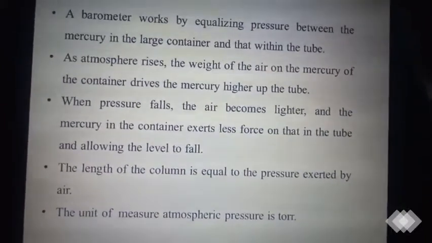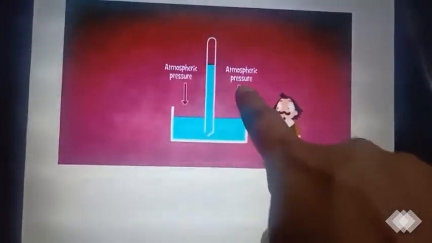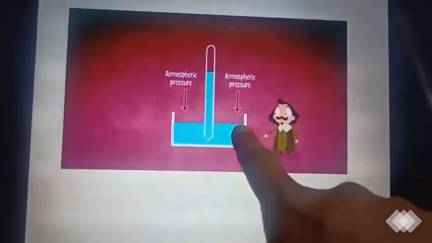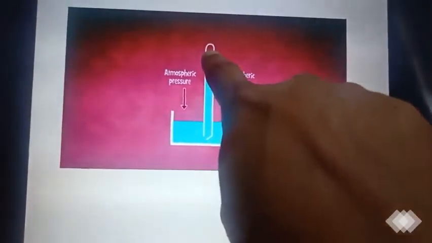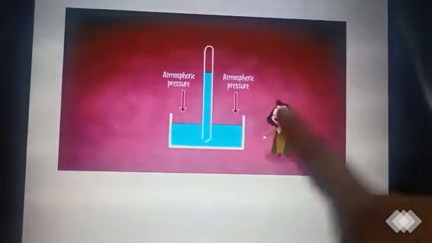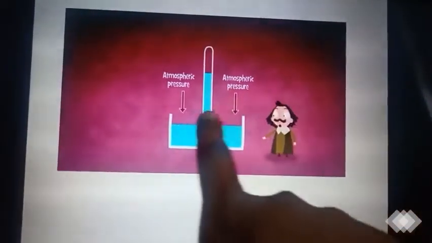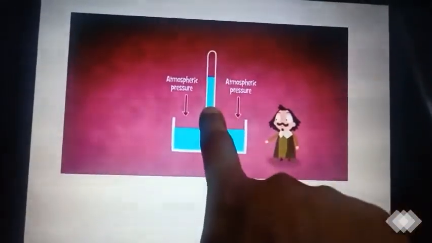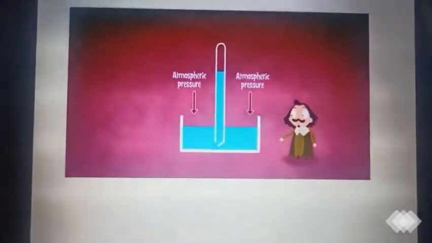So I'll explain with a picture. When the atmospheric pressure is more, what will happen? It pushes the mercury so that the mercury enters into the tube, so the level in the tube will rise. Clear? When the atmospheric pressure is less, what will happen? Immediately, due to equalizing of pressure, the level of the mercury will come down. Clear?